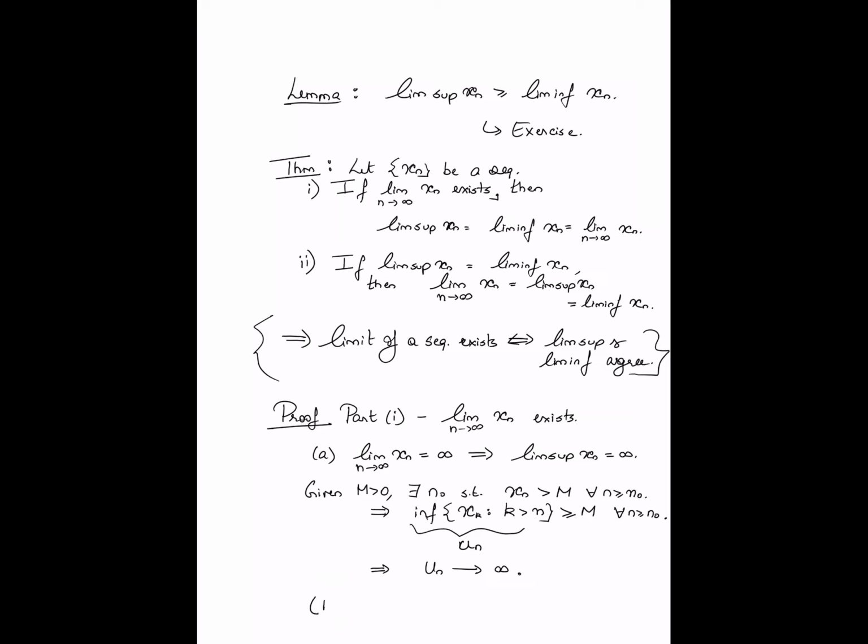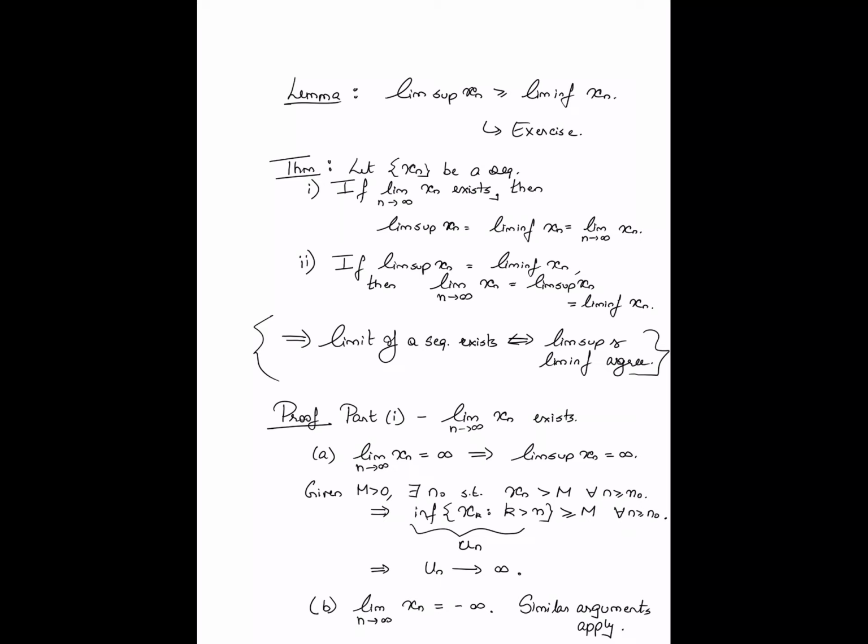Now, part B where the limit is minus infinity also follows along similar lines. So I don't need to sketch that argument out. I will have you check that it holds. Similar arguments apply. So similar arguments can be used to argue that if the limit of the sequence is minus infinity, then the lim sup and the lim inf will in fact both be minus infinity.